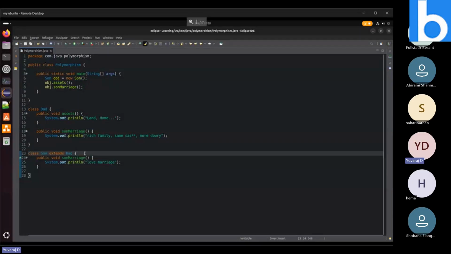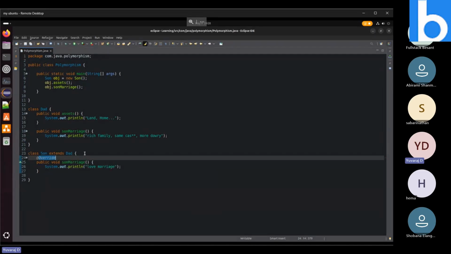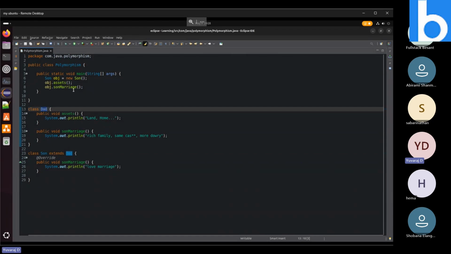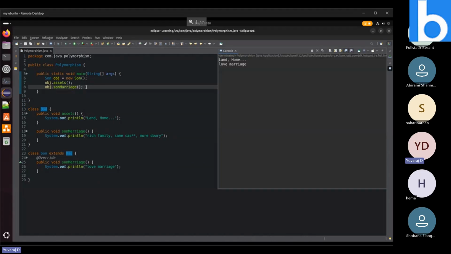We can even use an annotation like Override. These annotations and all you will learn in future, but they are not needed now. So what is happening here now? This Son class has a method, and it is overriding the method which is present in the Dad class. Whenever I call this Son marriage method, it will not print the data which is present inside the Dad class. It will print the method which is present in the Son class itself. Okay, this is the method overriding concept. Both are the same method, but we are overriding the particular method for the child, in the child class itself.